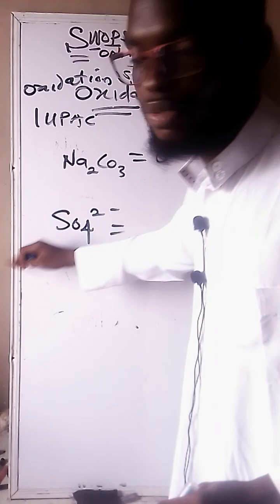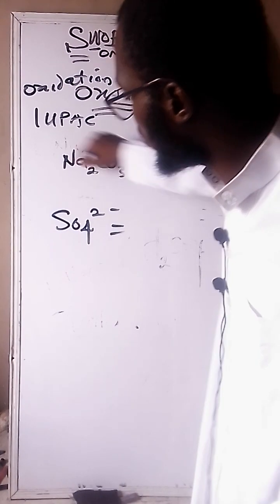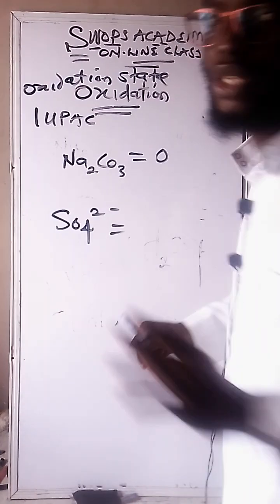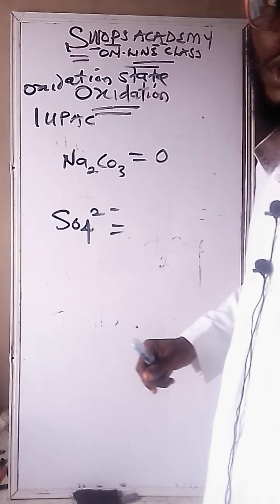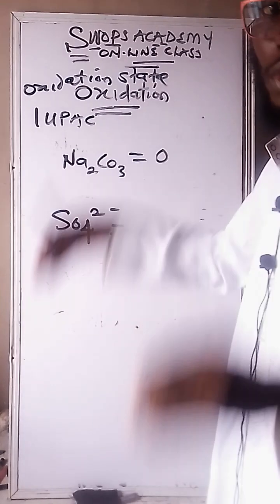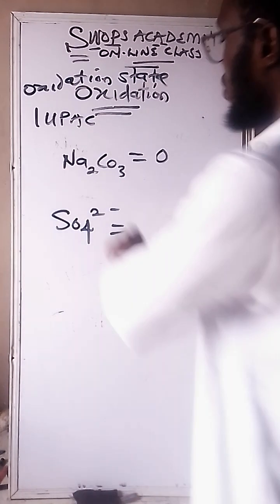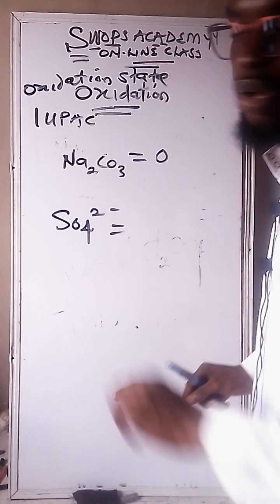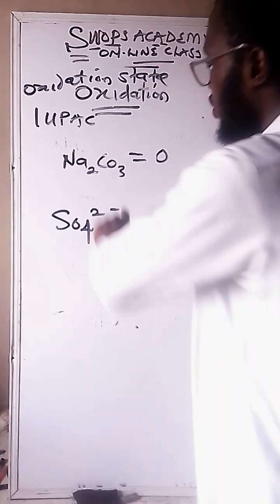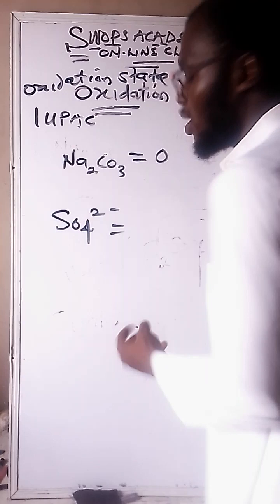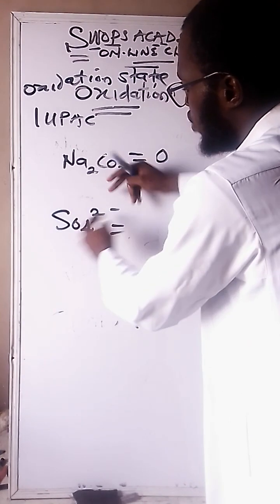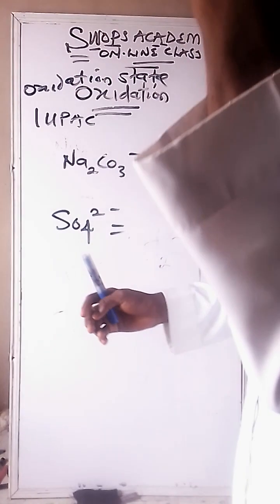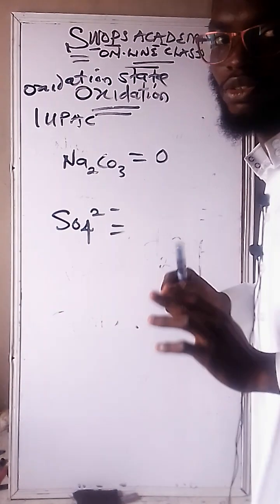Why this radical? What is it having? If JAMB asks you the oxidation state of all this, assuming it is reduction and oxidation that we are doing, which we are not really doing today, it is -2. But if it is each element, since the whole thing is a radical, the coming together of two or more elements to form a single unit with a charge, plus or minus, is what we call a radical. That is the definition.